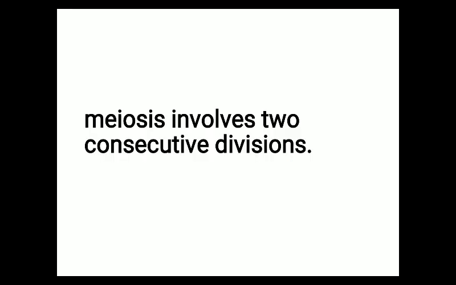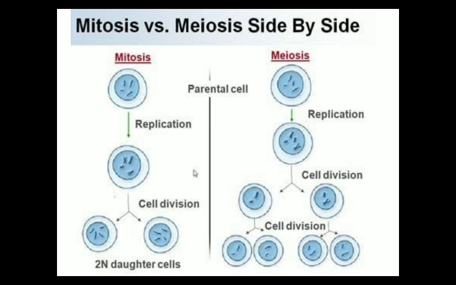So meiosis involves two consecutive divisions. First it will divide to form two cells, then these two cells will divide to form two more new cells. So ultimately from one cell, formation of four cells takes place.